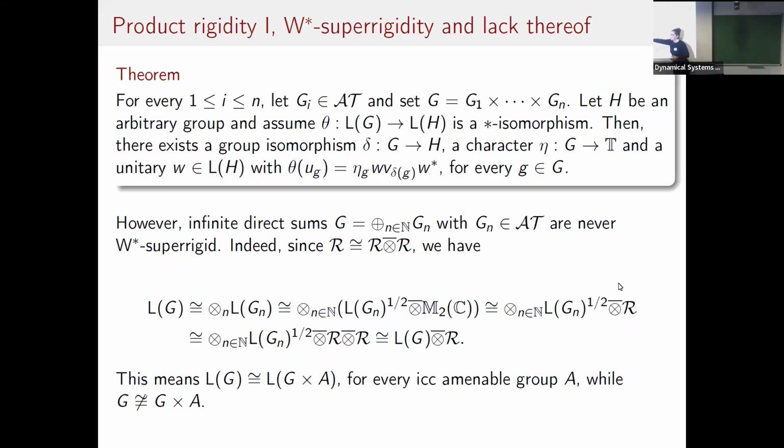This is just a corner of L of Gn with a projection of trace 1/2, tensor 2x2 matrices. But then you obtain a copy of the hyperfinite II_1 factor, and the hyperfinite II_1 factor tensorially absorbs itself. So you obtain another copy of R, and from the first line, the first part here is just L of G. So that means that by this result of Connes, your group von Neumann algebra L of G is isomorphic to the group von Neumann algebra of G times A for A an